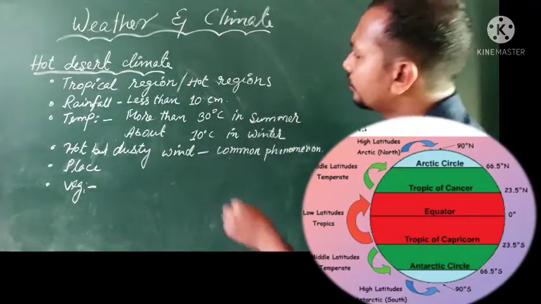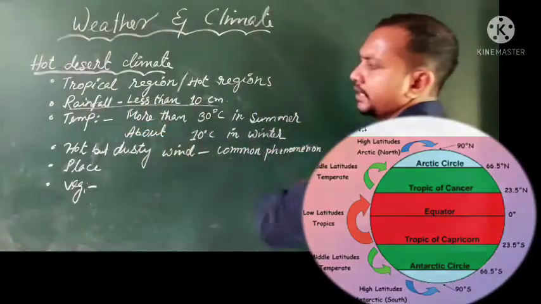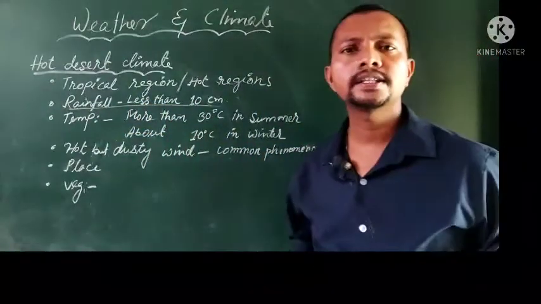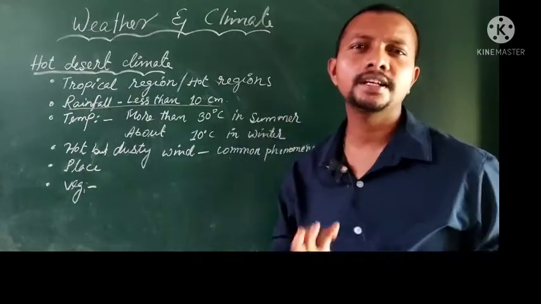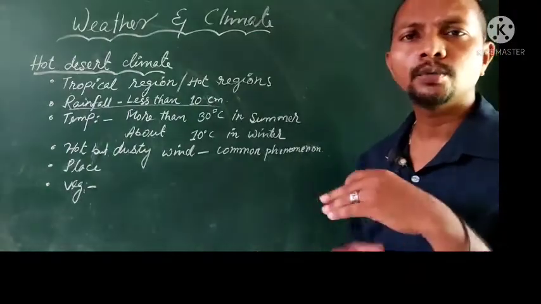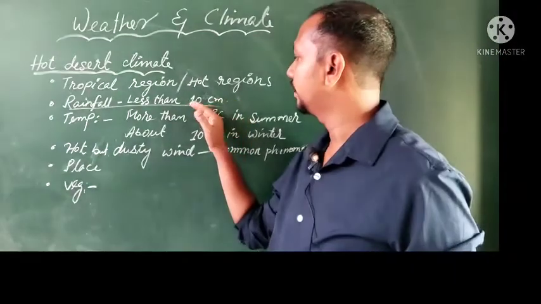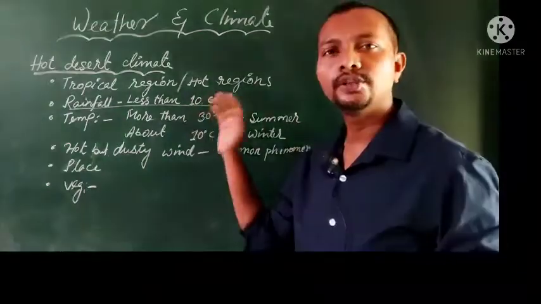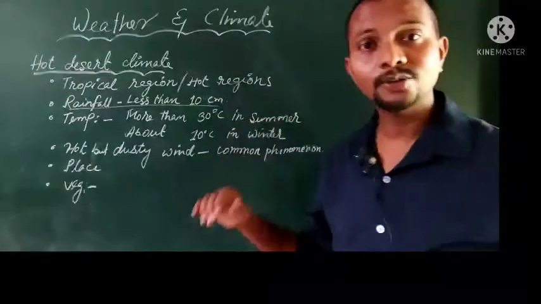As for the rainfall under this particular type of climate, it receives less than 10 centimeter. That means the rainfall is very little, almost none. But we can't say it is completely zero, because 10 centimeter rainfall is there, or less than that also.